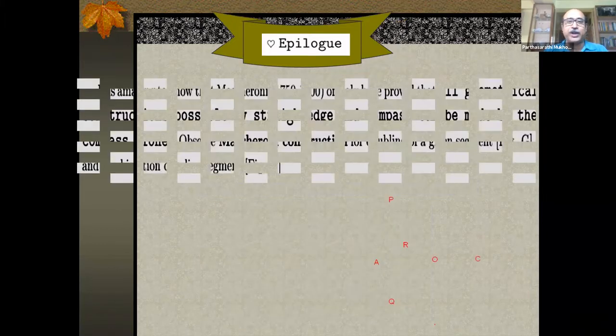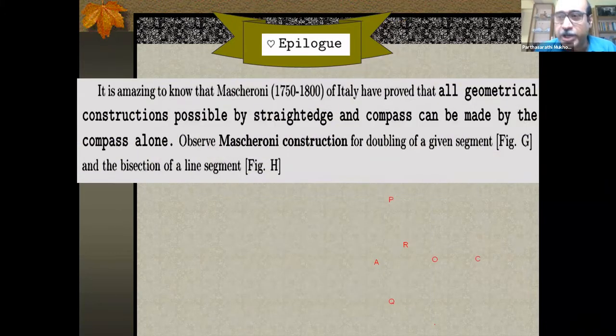Similarly, that's not the end of the story. There's a gentleman, Mascheroni, and another gentleman much before him, Mohr. Nowadays, these are called Mohr-Mascheroni constructions. He's a gentleman from Italy who proved that all geometrical constructions possible by straight edge and compass can be made by compass alone. You don't need a straight edge, of course.